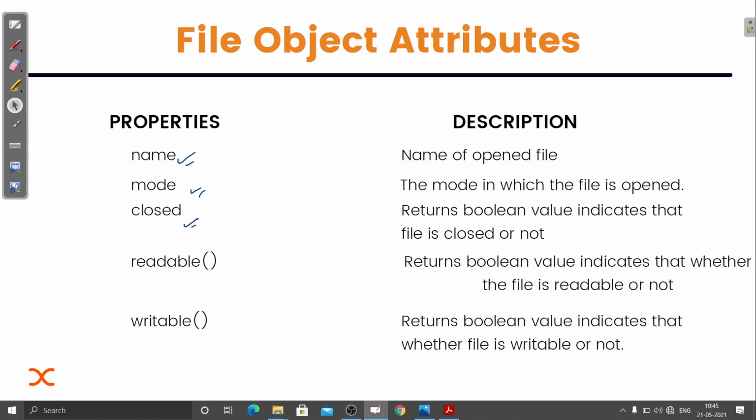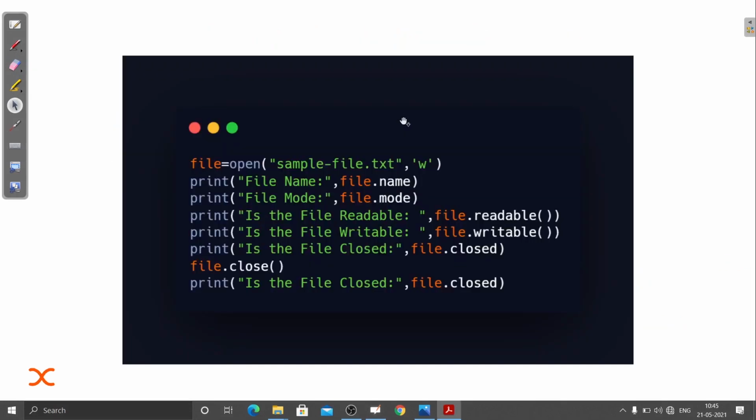Readable means whether the mode is read mode, that is, can we read that file or not. It returns a boolean value indicating whether the file is readable. Then writable means whether we can write or update the file or not. So these are the basic file object attributes.